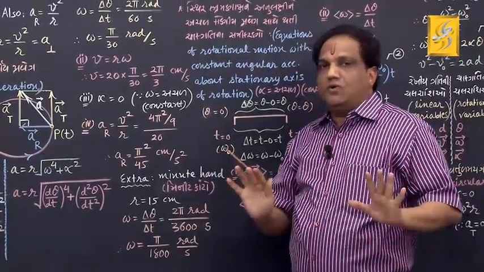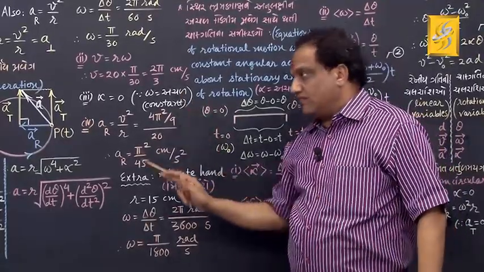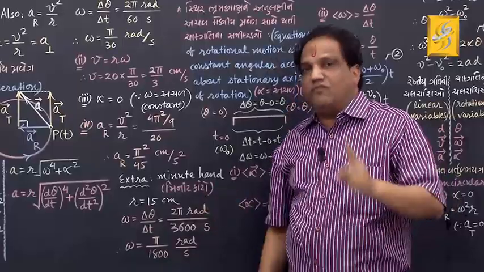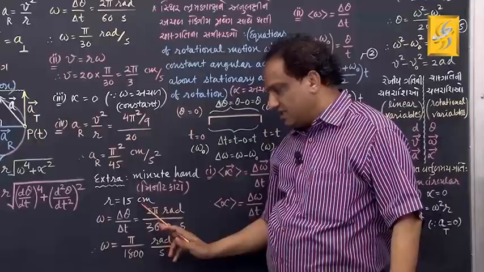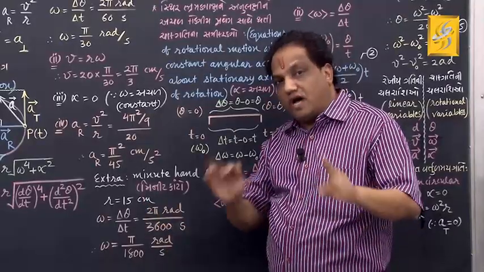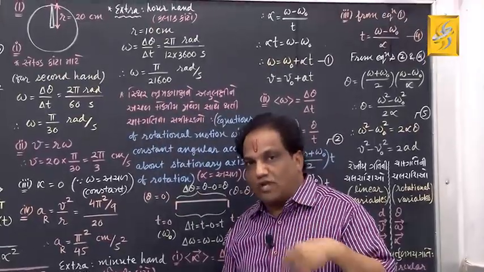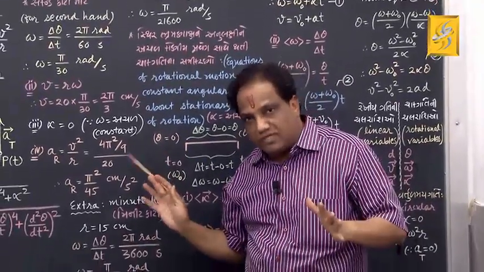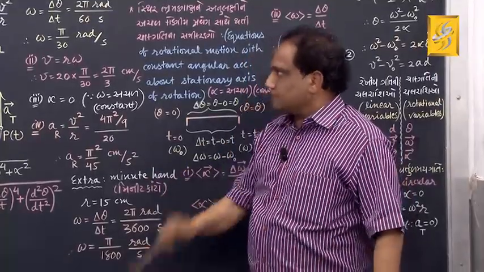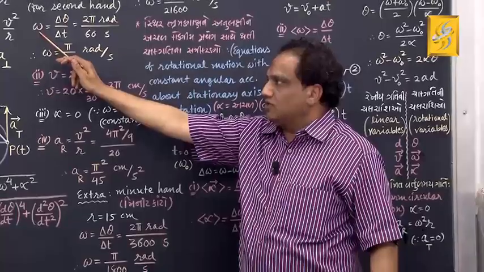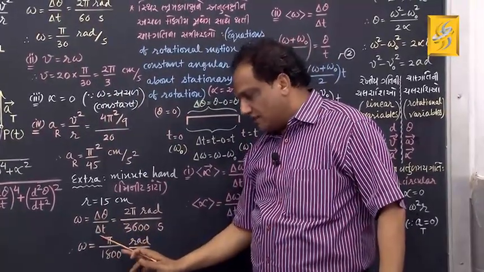Okay. Now they have put a note in the textbook: repeat all these values, calculate them again for a minute arm of length 15 centimeter and for hour arm of length 10 centimeter. Fine. I am showing you how to calculate angular speed for these arms. Rest of the values are very easy to find out. Look, same formula of omega I am using now: omega equals delta theta upon delta t.